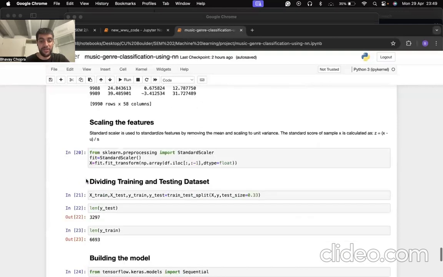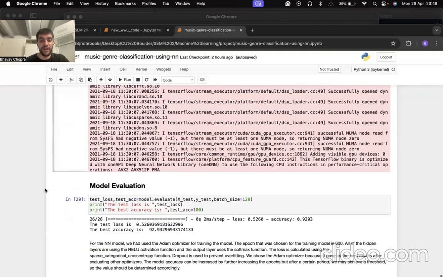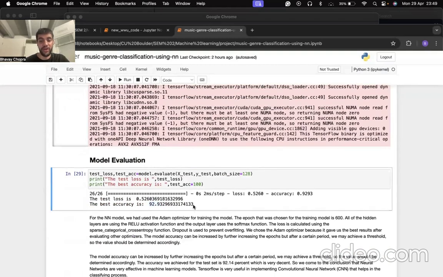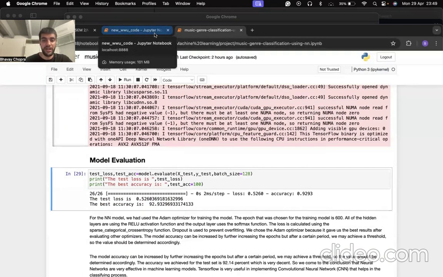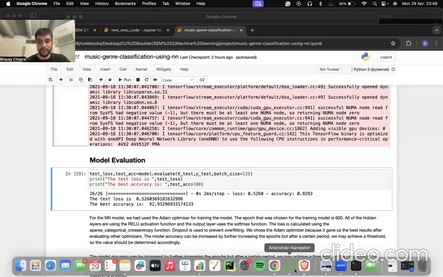Now let's dive straight into the results of this. For this particular task, I used a neural network, and the neural network was trained, and the final accuracy was 92.93%, which is significantly better than the one that we got on the Spotify API dataset. Now, what would be interesting would be to use both of these models on the same songs and classify their genres. So that could be something that we can do in future work.